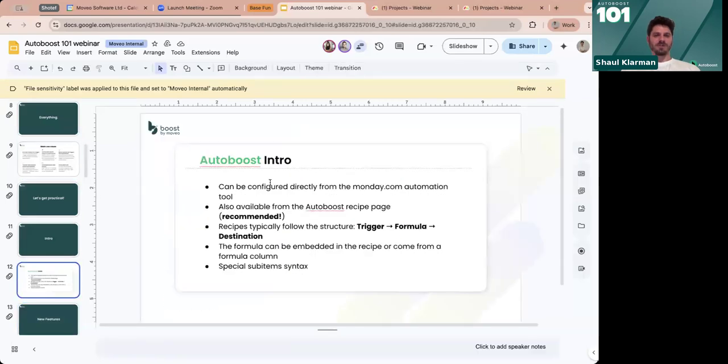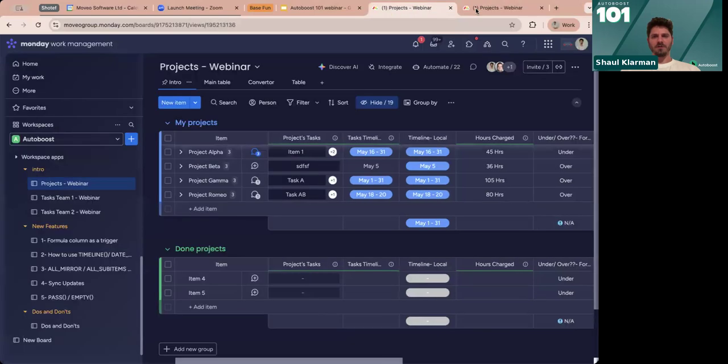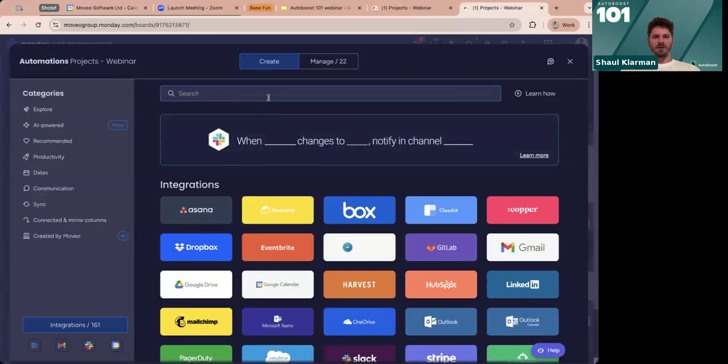So to understand, we can configure this from the Monday automation tool, but from the recipe page as well. We've talked about this triangle. We usually, even in our recipes, follow this structure of trigger, formula, and destination. If we have a look here, sorry, let's go back into that page.